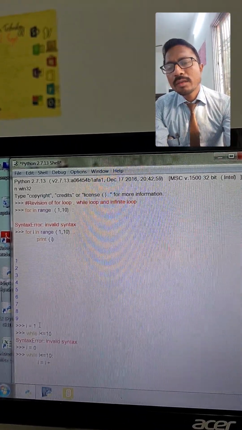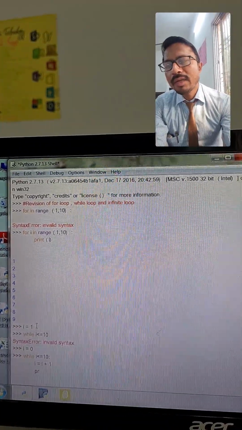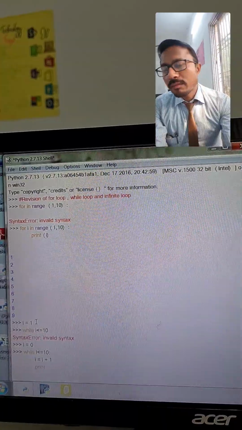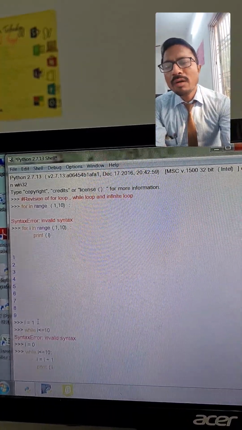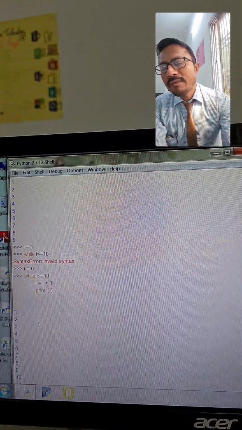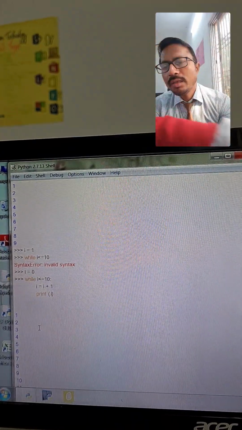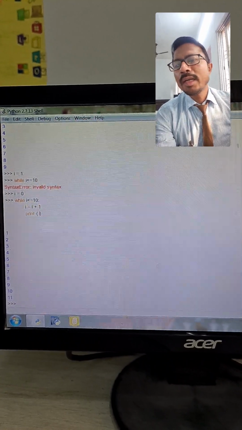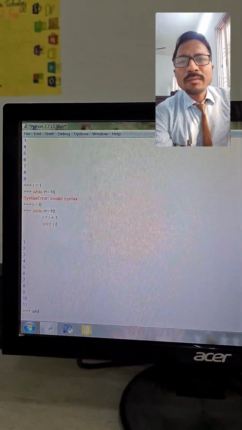When we hit enter, we give a blank line and we write print(i) in the small brackets, because it will print the value of i. When we hit enter we get the desired values: 1, 2, 3, 4, 5, 6, 7, 8, 9, 10 and 11. Now we will go to the next section.